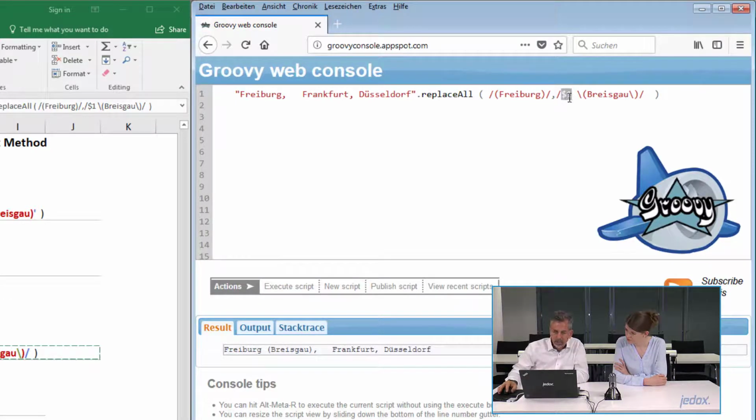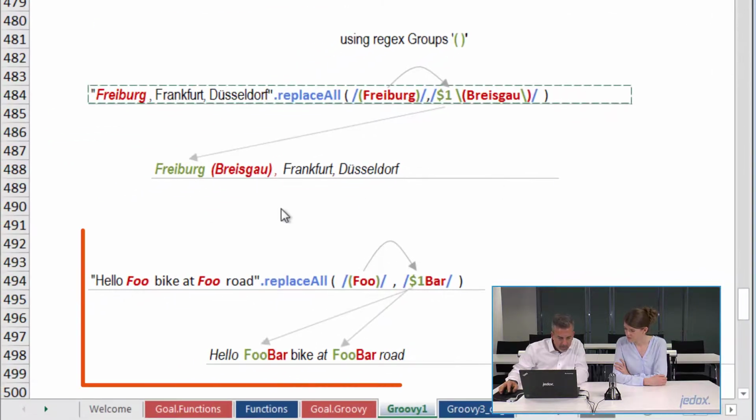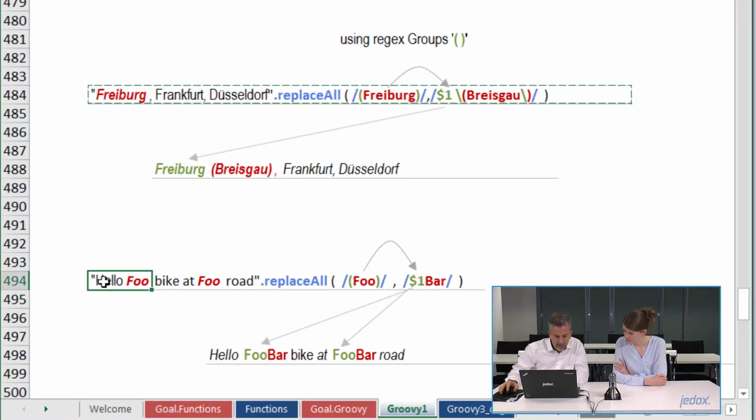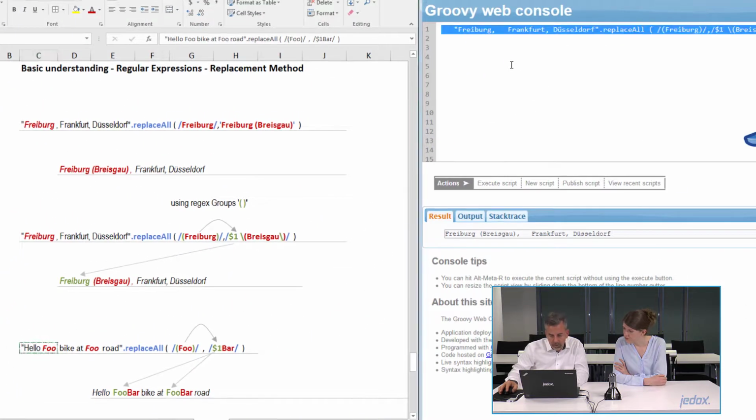The cool thing is with this $1, we don't have to repeat what we want to replace. We are back referencing to whatever the regular expression is matching as a result. This allows us something like this. We can also do this here, the second one, which can also be used multiple times.